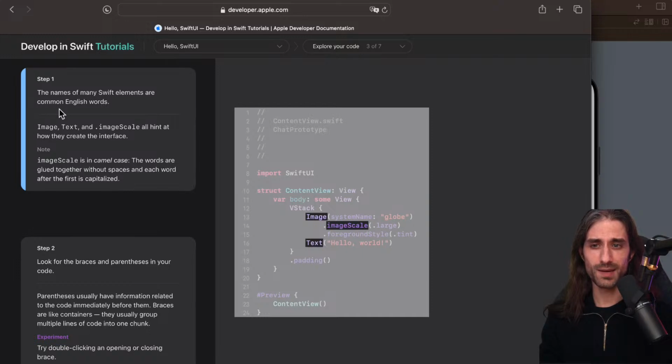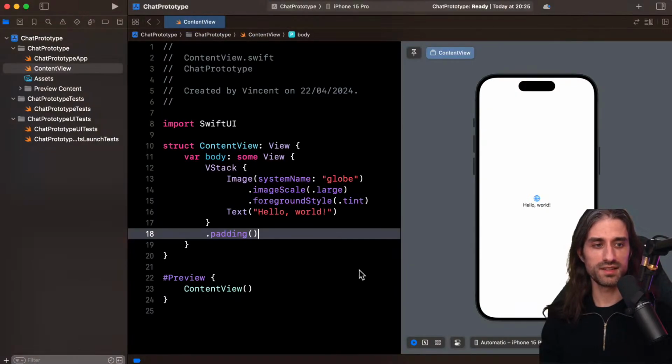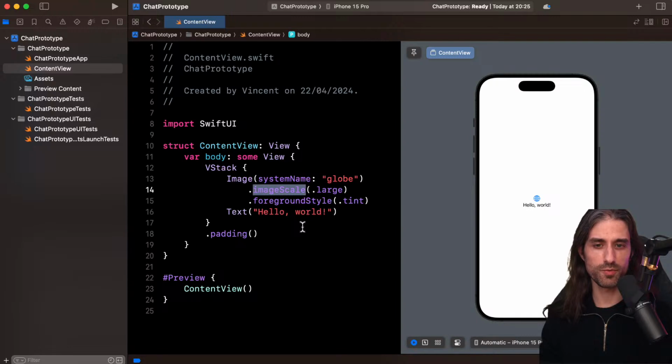So we'll see that the name of many Swift elements are common English words. So for instance, image, image scale, text. And they all hint at how they create the interface. And they highlight something, which is that image scale is formatted using what is called camel case. So the words are glued together without spaces, and each word after the first one is capitalized. So this is something important, and this is something that is very, very typical of computer code, is that this is what's called an identifier in the terminology of programming language.